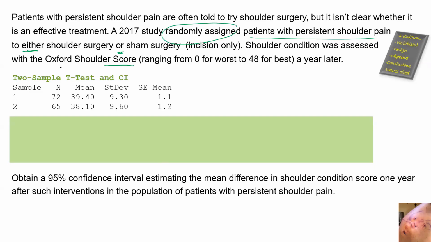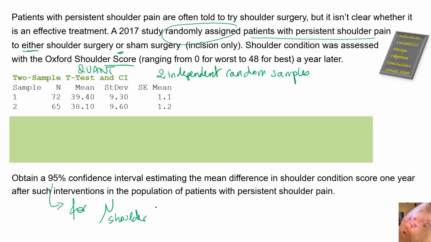All right, so because the individuals here were randomly assigned to those two conditions, that means that we have two independent random samples, and we have, again, a quantitative variable. And you're asked to obtain a confidence interval for the mean difference in shoulder condition score 1 year after intervention in the entire population of patients with persistent shoulder pain. So that means you're asked for a 95% confidence interval for mu shoulder surgery minus mu sham.